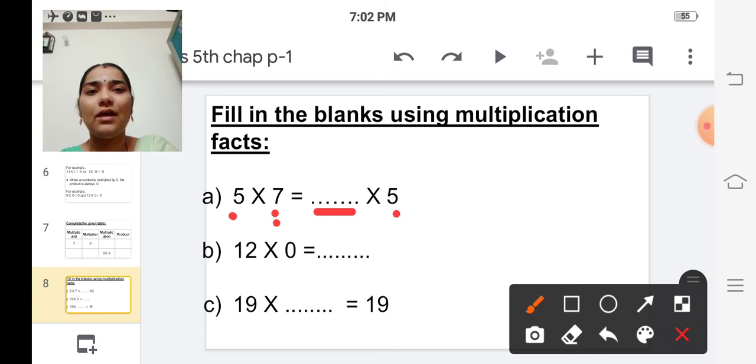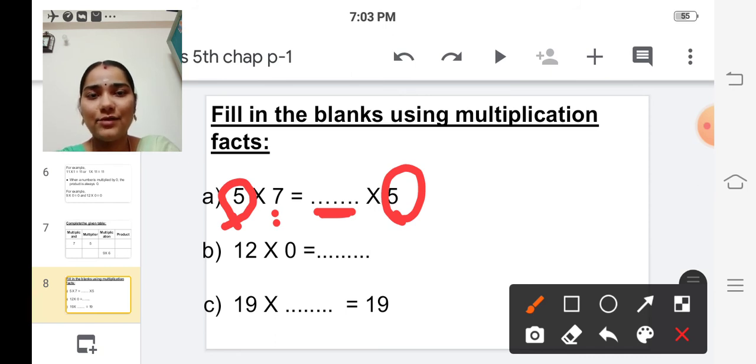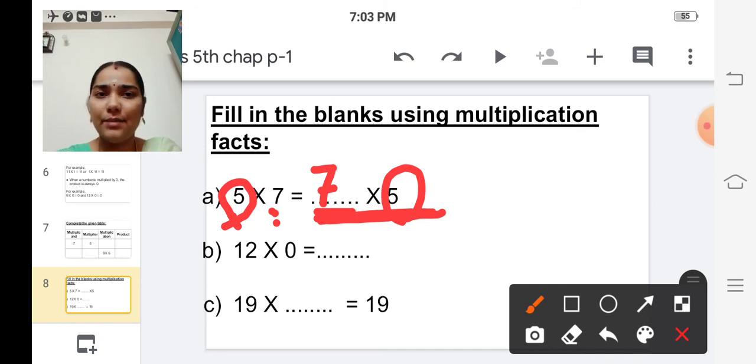5 into 7 is equal to dash into 5. Here 5 is in the first place, but here 5 is in the second place. So they have changed the order of the numbers, isn't it? So what number should come here? 7, isn't it? Here 5 into 7 and here 7 into 5. So the answer remains the same, isn't it? 5 sevens are 35 and 7 fives are 35.